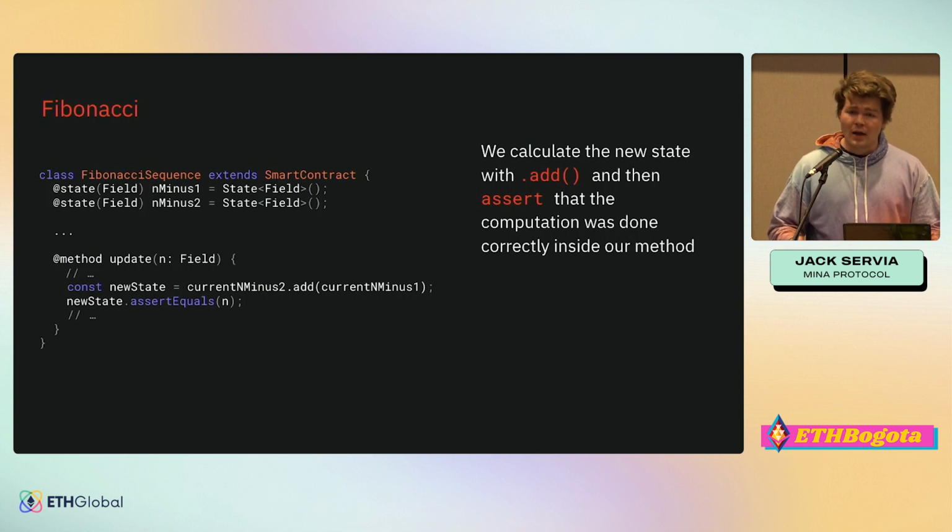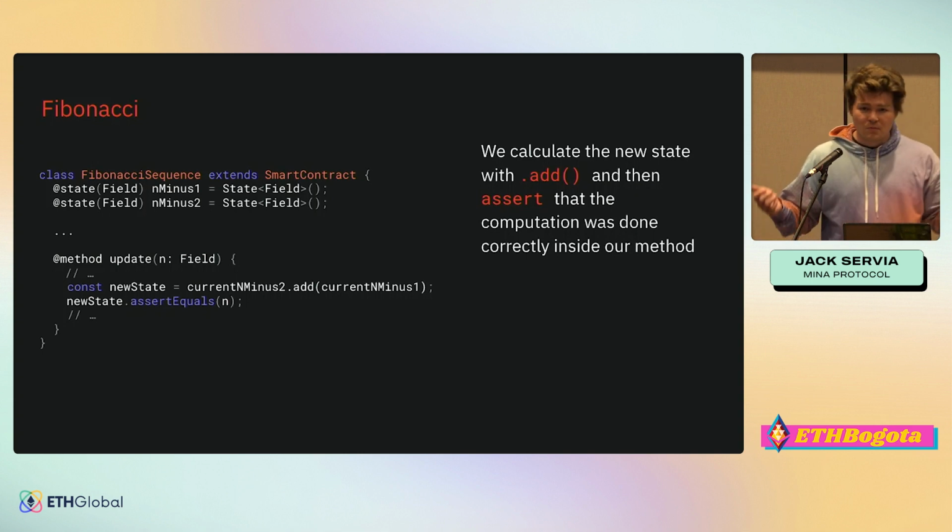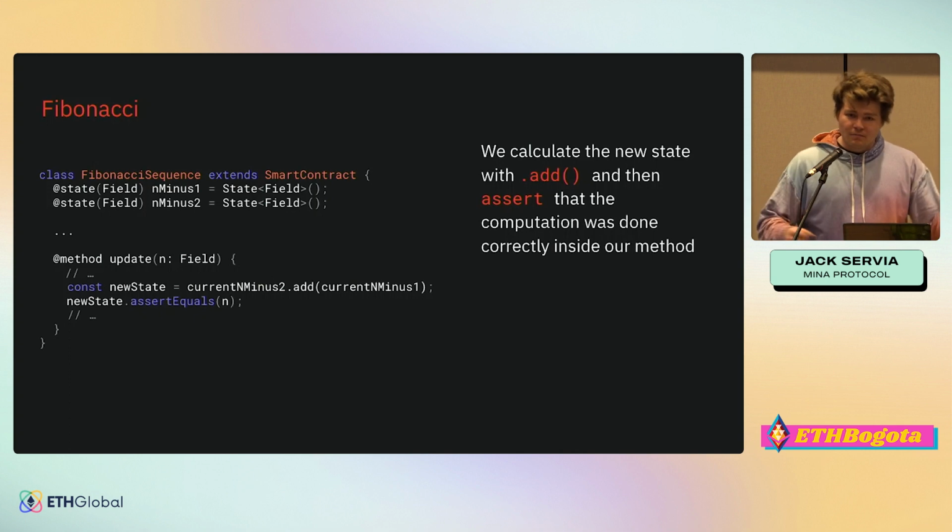Now, what's really cool, and I don't know if this was clear by now or not, is that the value of the argument that the user passes in and all the computation that they do is private. They don't ever send it out of their browser unless they want to. So the only thing that is public is the on-chain state, and you can build a lot of private applications very easily by storing a commitment to something private, in the form of hashing some private value and storing the hash on chain.